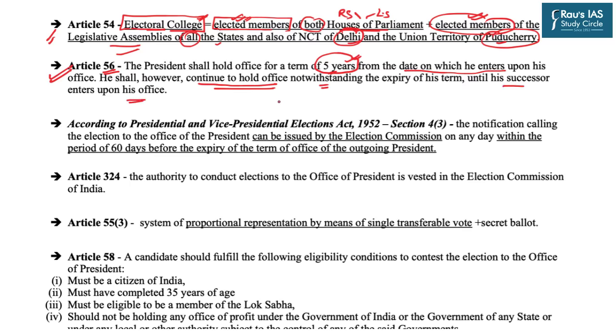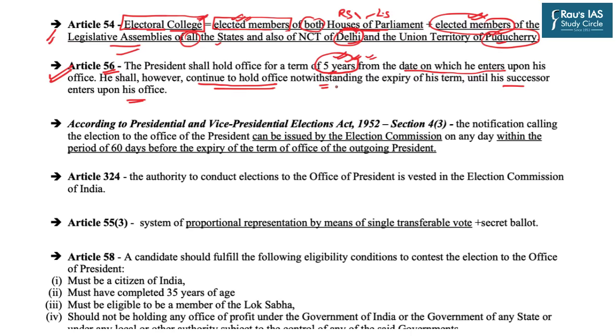That means, for example, because of certain reasons, let's assume that the 5 years of the present president have passed, but the election for the next president has not taken place, or the next president is not yet elected and is not yet to enter upon his office. So until and unless the successor enters upon his office, the present president will continue to hold his office. It may be beyond 5 years also.